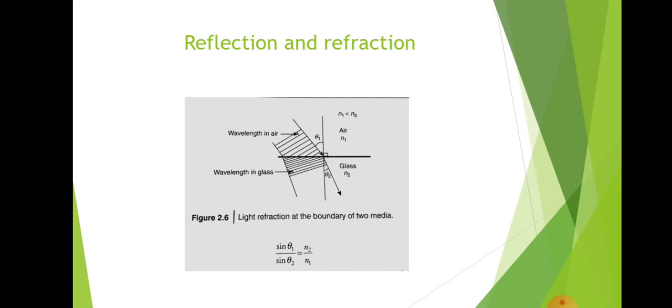diagram. We know that light travels fastest in vacuum. So its velocity in vacuum is given by c, which is 3 into 10 raised to 8 meter per second. In other substances, the velocity of the light is always less than c. That is, in other materials, light will travel with a speed which is less than 3 into 10 raised to 8 meter per second. The ratio of the velocity of the light in vacuum to the velocity of the light in another medium is called the refractive index of the medium.